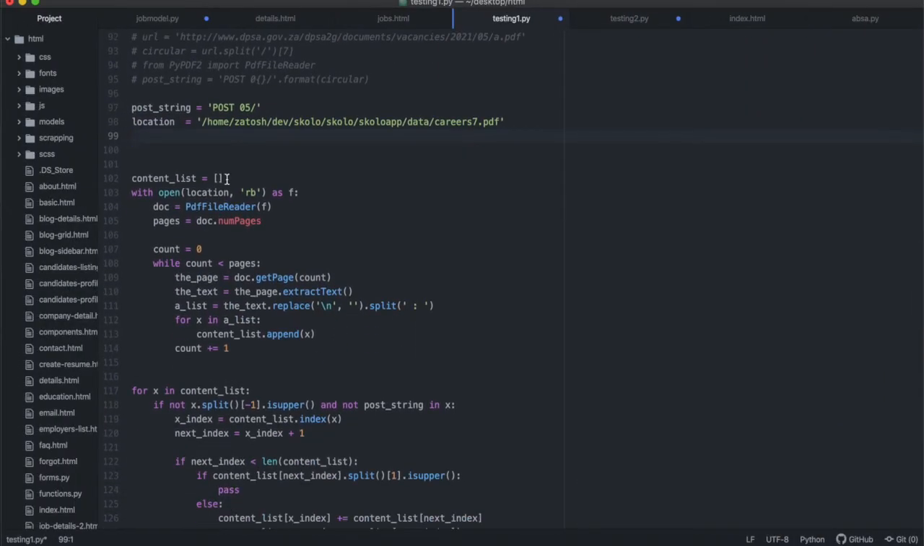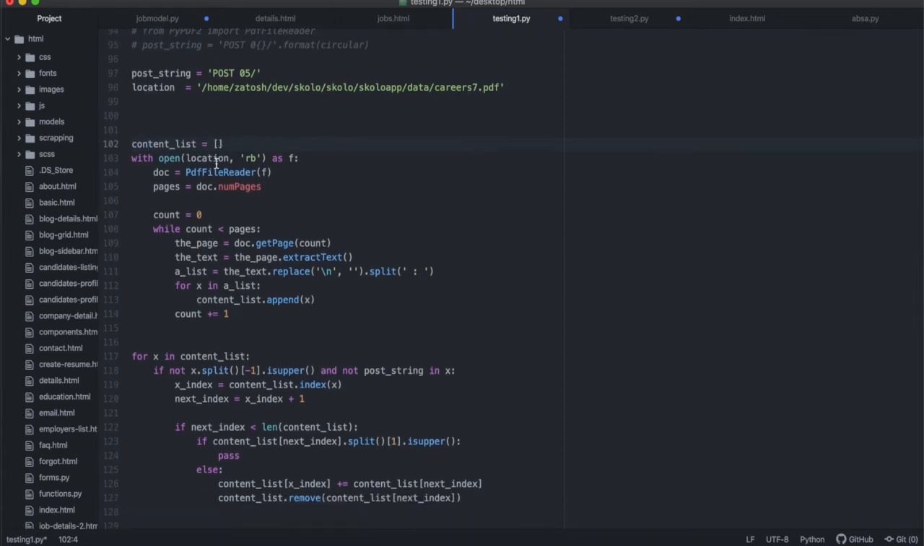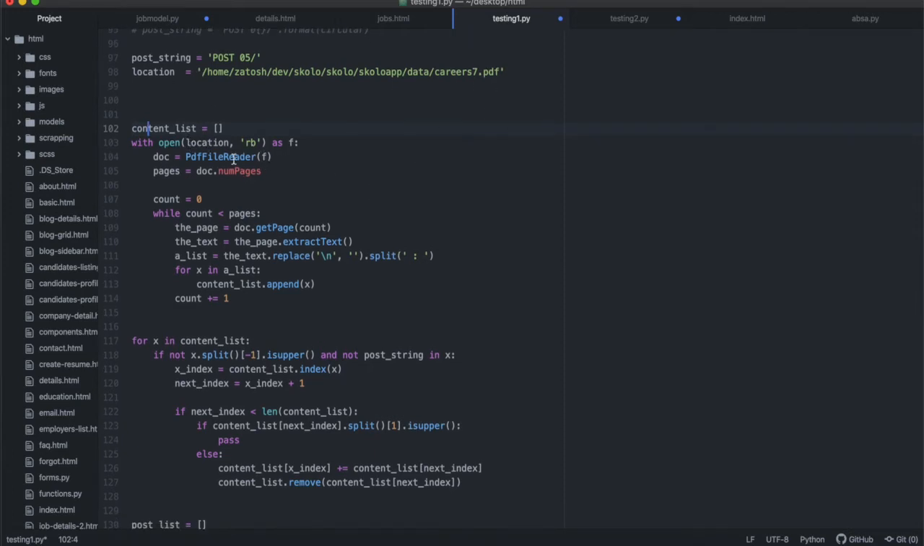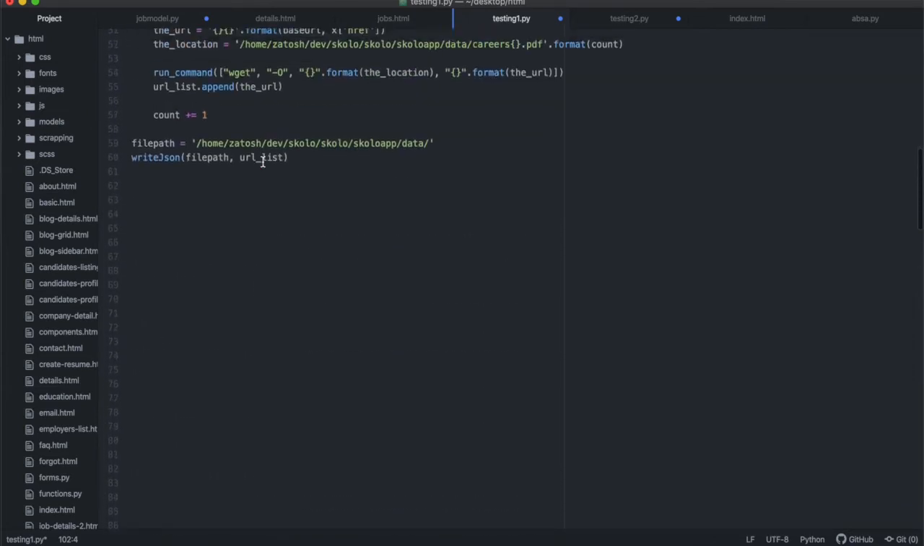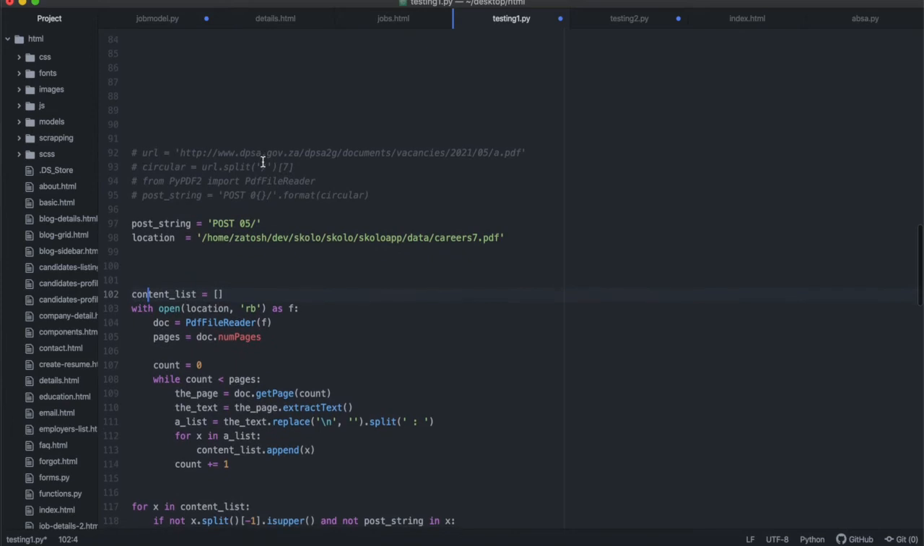The first thing we do is define the list that we called content list. This is the list where we're going to put everything; our whole document is going to go into this list. Once we've done that, we open the file location, which is where this file is, and we use the file reader, which we import at the top over here. Where's our file reader? We're going to need to import our file reader. Okay, there it is.